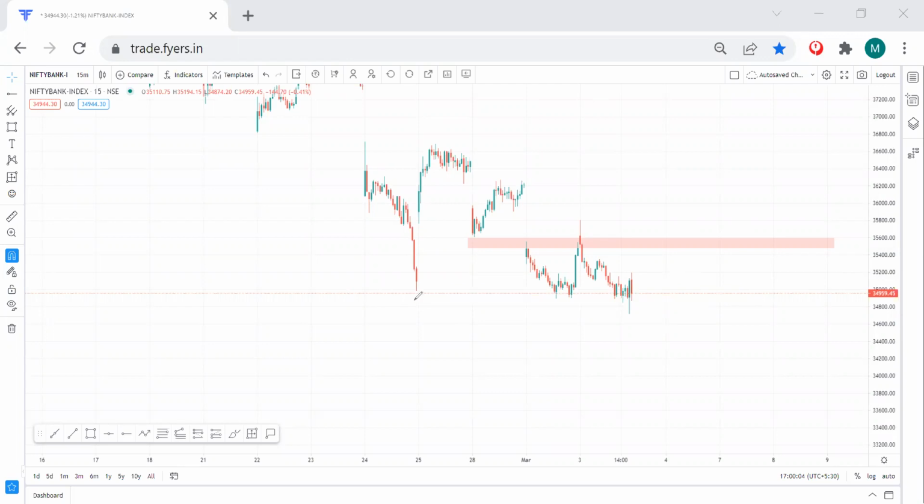If the market opens below this, then wait for the price to retest it and then fall. If price opens here, this area can still hold, and it totally depends on the 15 minutes time frame. Just look, if you see a consolidation and breakout of this range, then look for a long, and the target will be this. And if a breakdown happens, then you can take a quick scalp of 200-300 points. However, if there is a gap down, don't short immediately. Just wait for price to retest and then look for a shorting opportunity.